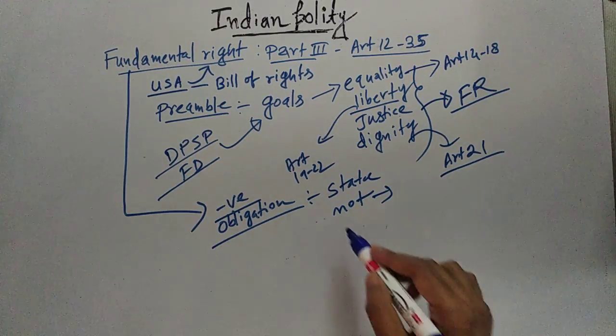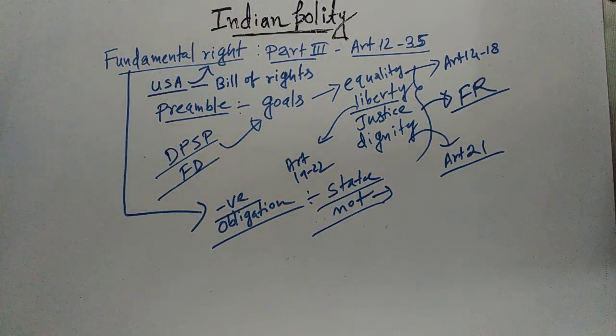So the wording of the articles mentioned in fundamental rights is that the state shall not do this thing, the state shall not do that thing. That means what the state should not do is mentioned in fundamental rights. These articles are negatively worded, and that is why it is said that fundamental rights are negative obligations of the state. Fundamental rights are saying to the government, to the state, that the state cannot do these things.